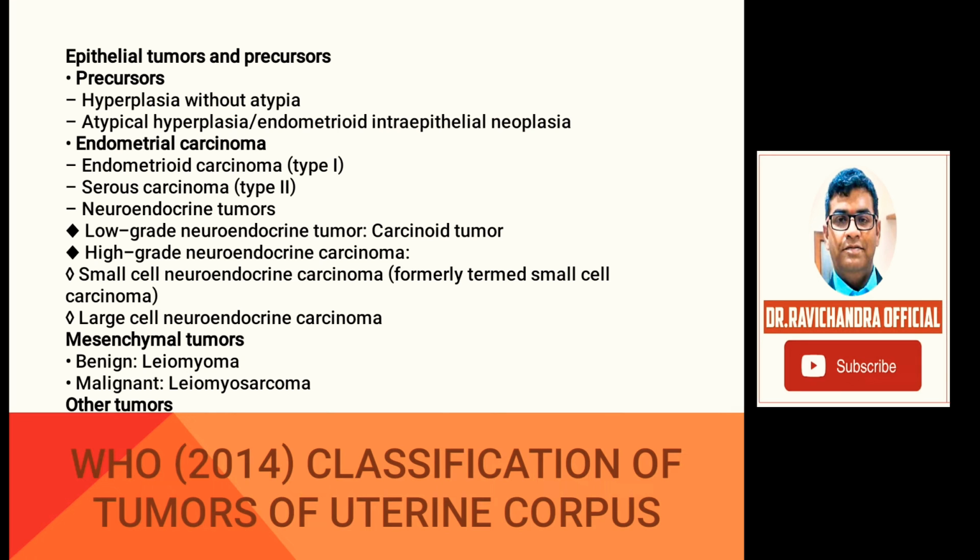The neuroendocrine tumors can be low grade and high grade. Low grade neuroendocrine tumors are called carcinoid tumors. High grade neuroendocrine carcinomas include small cell neuroendocrine carcinomas and large cell neuroendocrine carcinomas. Now coming to mesenchymal tumors, benign includes leiomyomas, whereas malignant includes leiomyosarcomas.